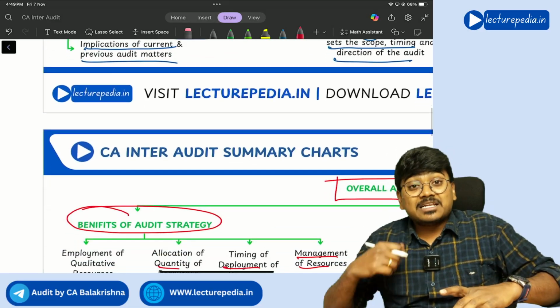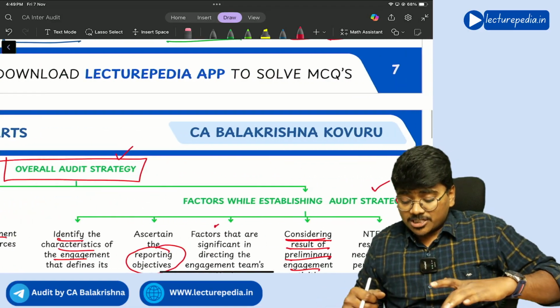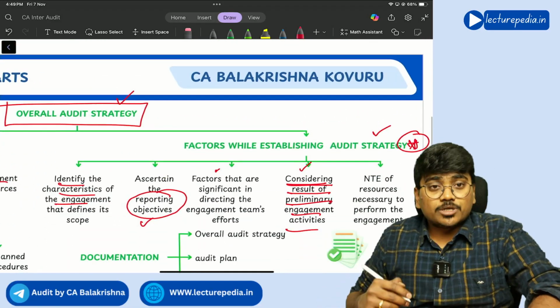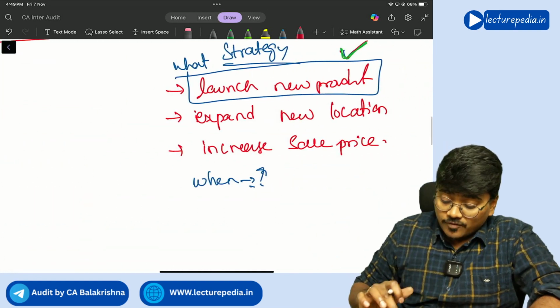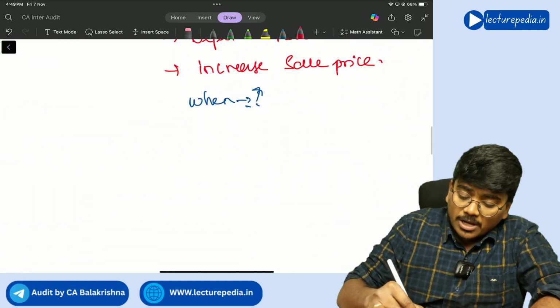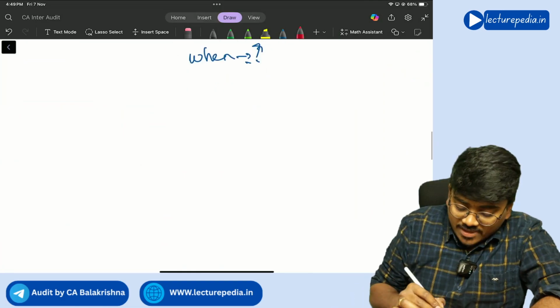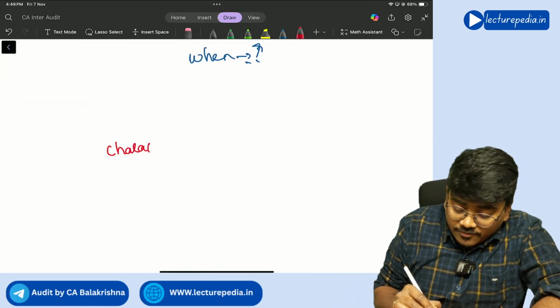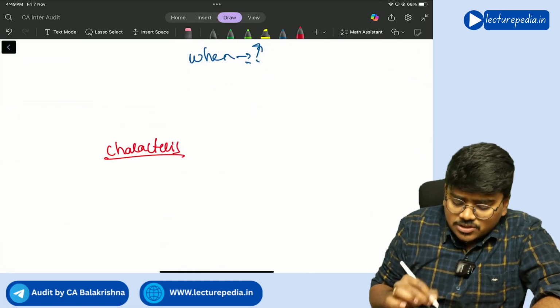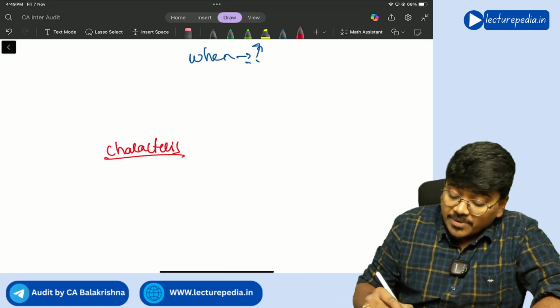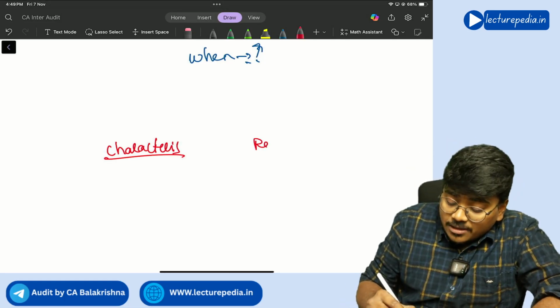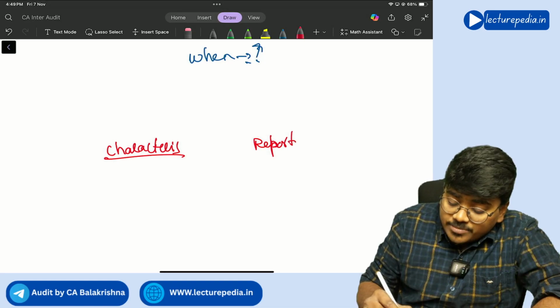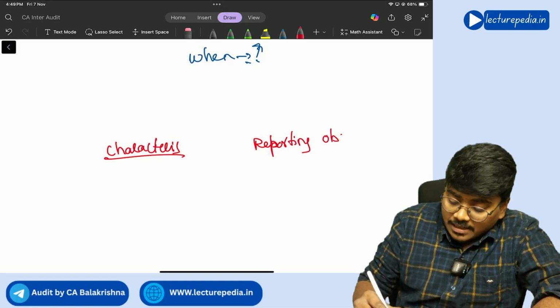So the results of these preliminary engagement activities, that also you need to consider. So what did you do? First of all, you have identified characteristics of the entity or characteristics of the audit engagement, and you have also identified reporting objectives, right?